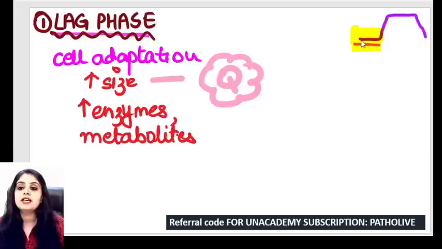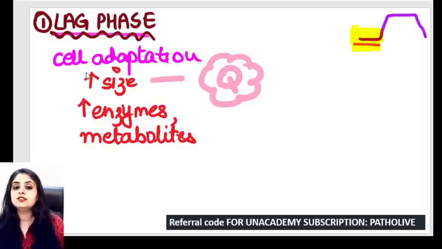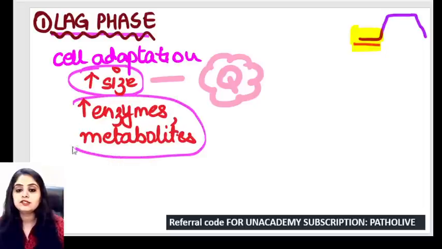But let's consider it as what most of the people did, sitting and eating and becoming fat at that time. Bacteria in the lag phase is just like a lockdown bacteria. It's just going to increase in size. It will gather all its raw materials. It will eat a lot of food. It will make a lot of enzymes. It will make a lot of metabolites.